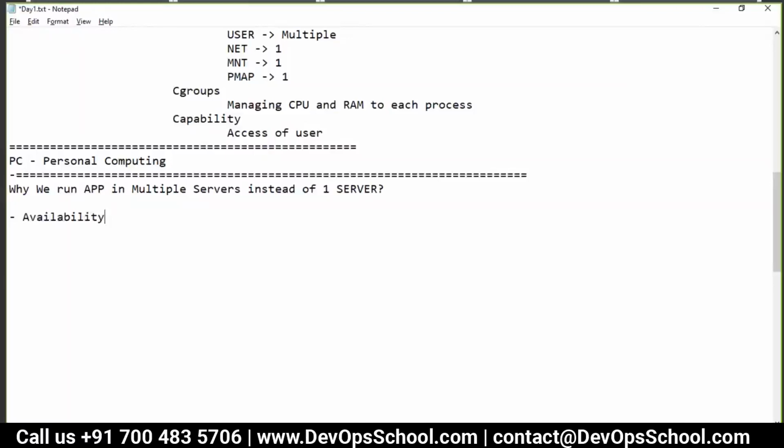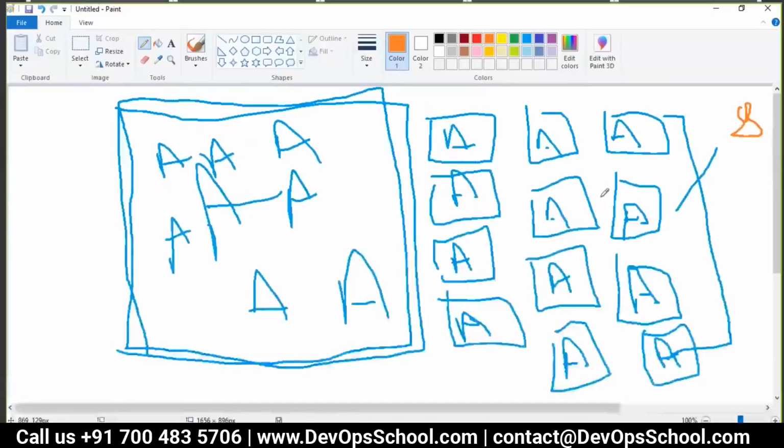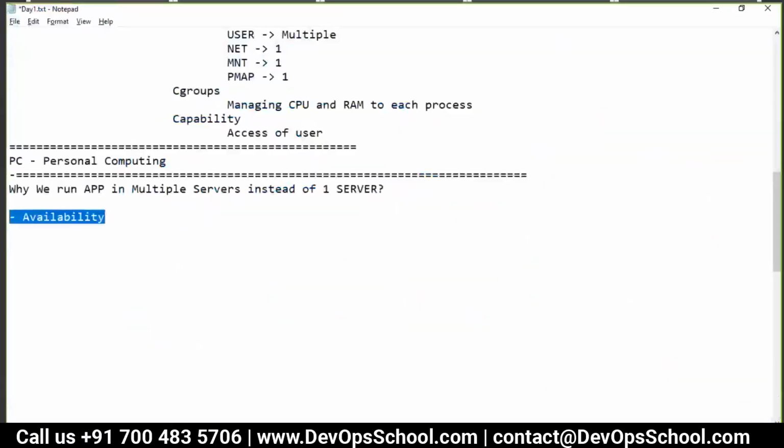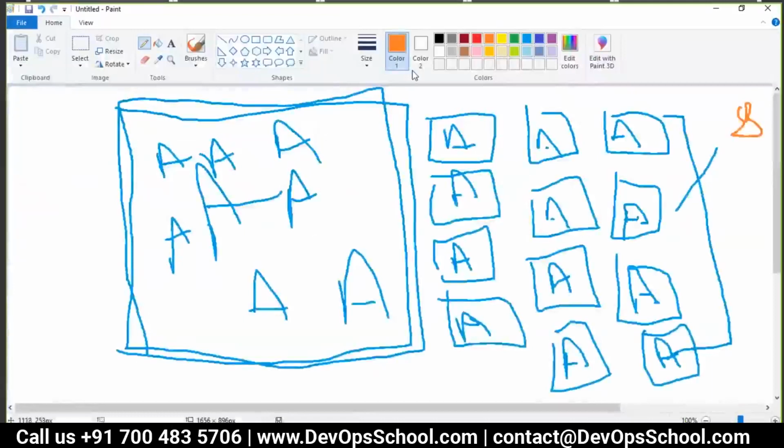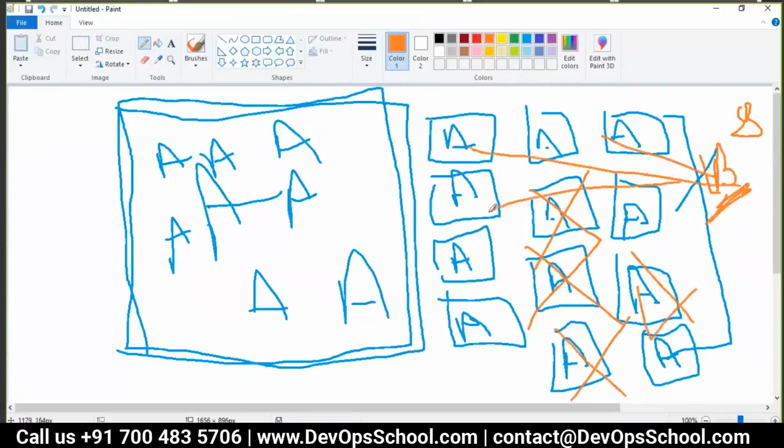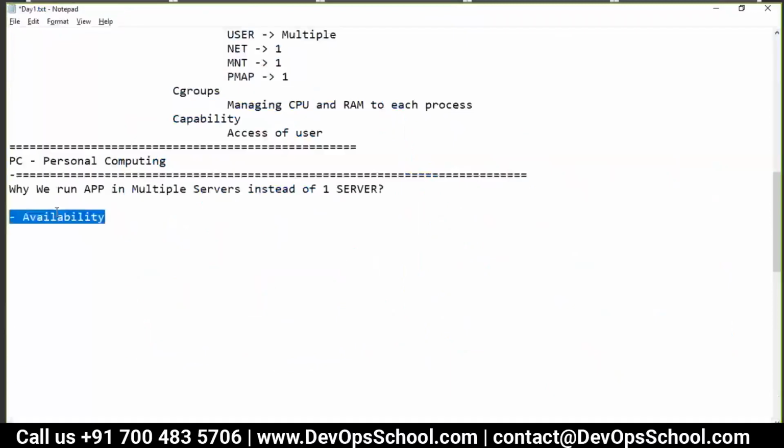To get availability. Why availability? Let's say you're running the application on multiple small servers and some of them disappear. The load balancer will make sure the traffic gets to the working physical machine or app. So why do we run an application on multiple servers instead of one big server? We get availability.